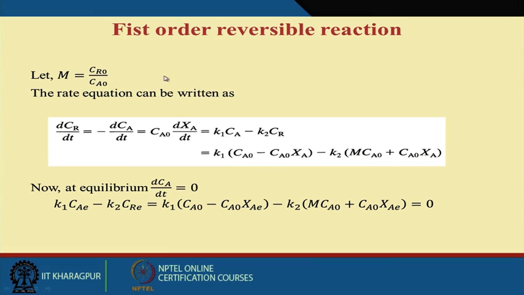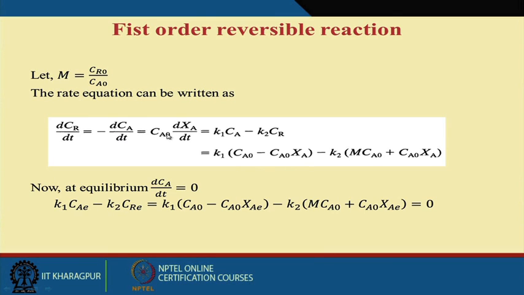Now for this reaction, I can consider this as CR0 by CA0. CR0 means the initial product concentration, CA0 is the initial substrate concentration. Now if we analyze and write the previous equation, dCr by dt is the rate of product formation, equal to minus dCa by dt, the rate of substrate degradation.